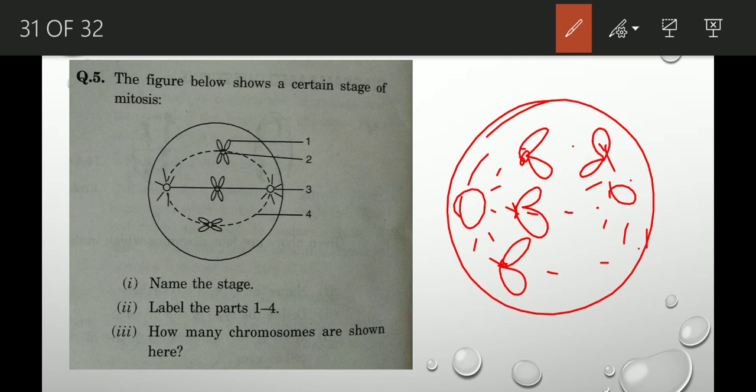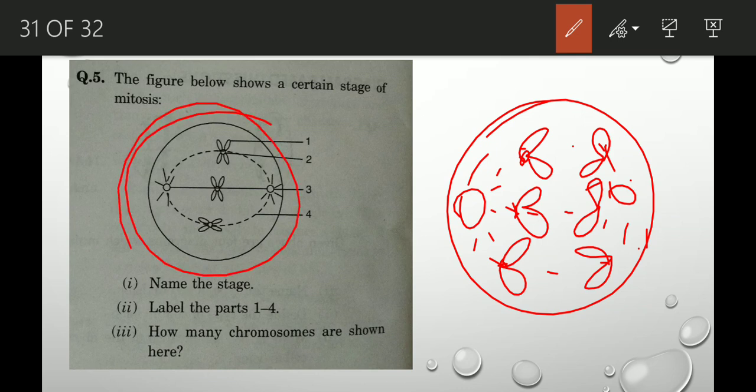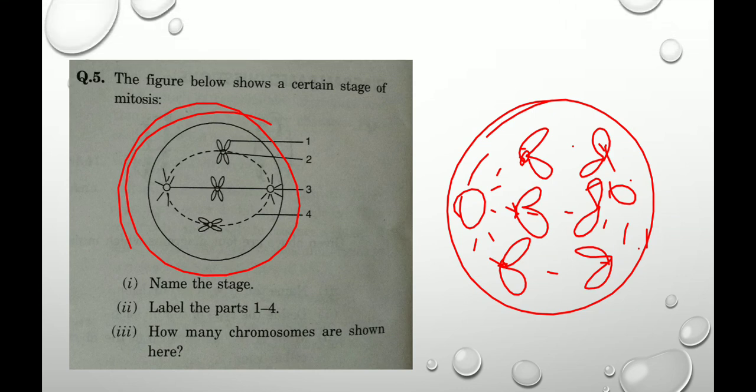Again 1, 2, 3. You have to maintain the chromosome number and the orientation that has been given in the question. Okay? Otherwise, marks will be deducted. Clear? Okay. So I think I have made myself clear and all these important questions are clear to you all.